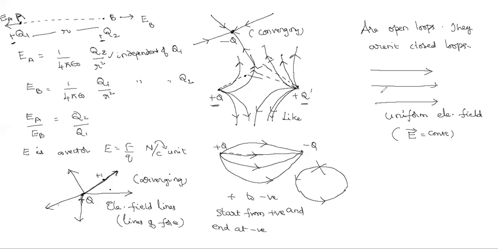If they are not parallel, like this, it is non-uniform. Look, these are also non-uniform or uniform? Non-uniform, sir. So only parallel and straight lines are called uniform. One single direction.